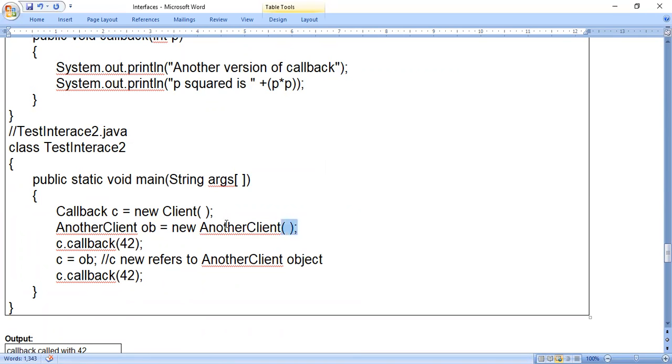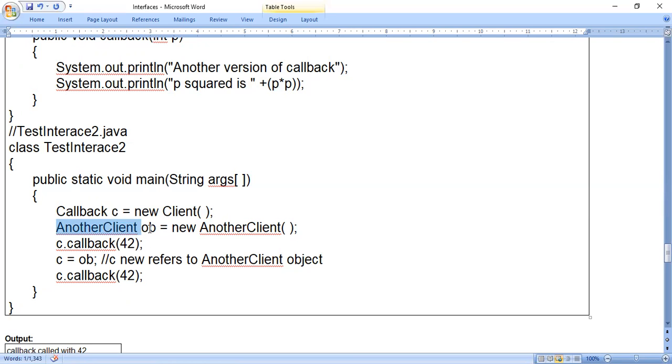You just observe the differences between these two statements. In the first statement, I am creating an interface type variable which is referring to the Client class. But in the second statement, I am directly creating the actual object of AnotherClient, because AnotherClient is not an interface, it is a class.